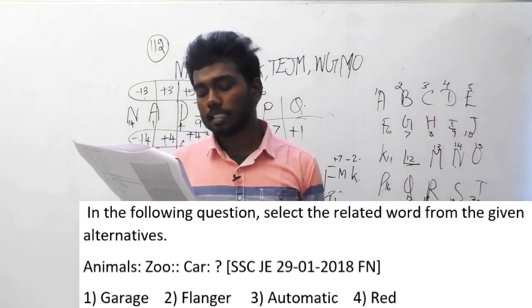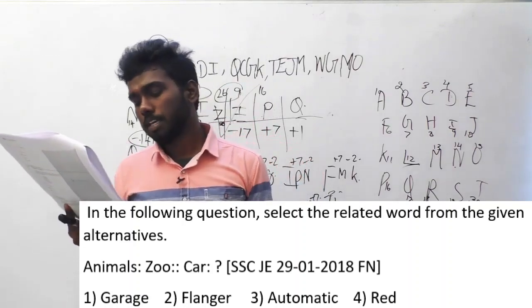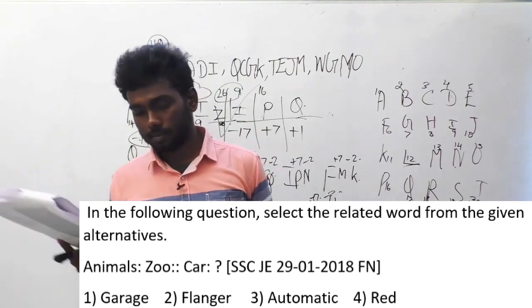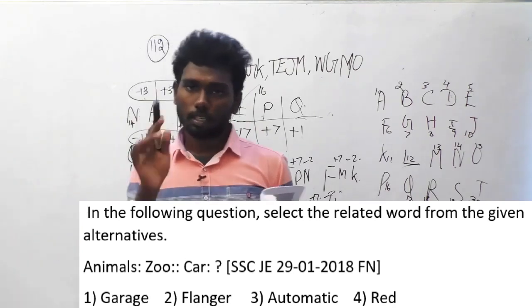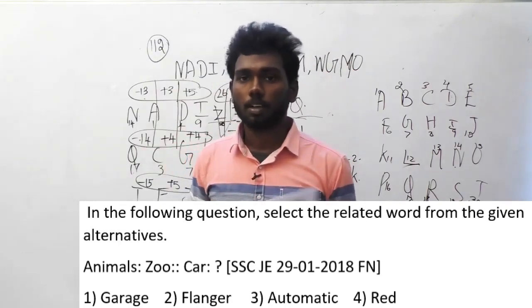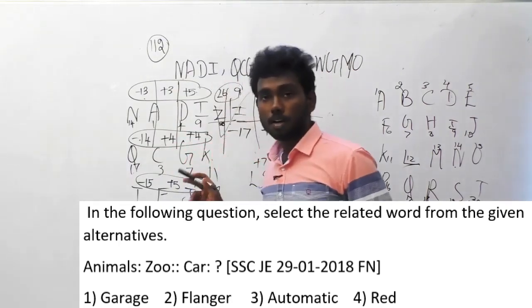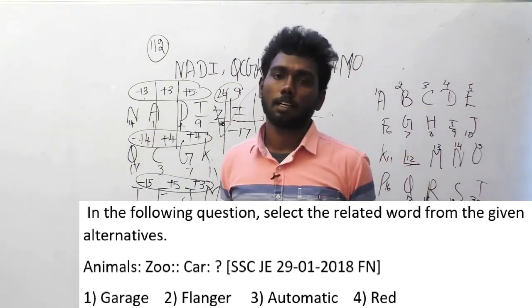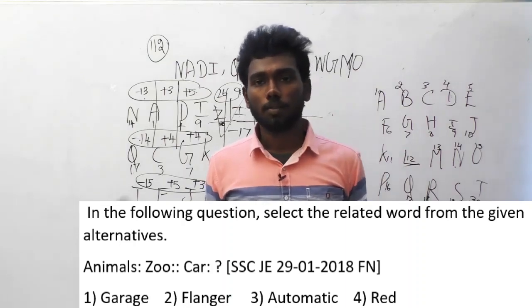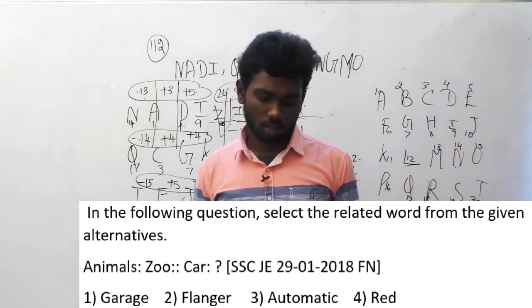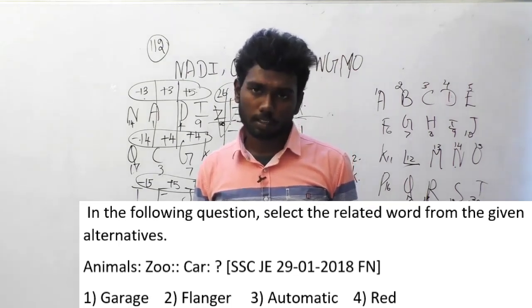Option A garage, option B flanger, option C automatic, and option D red. I think you can easily figure out this analogy question. It is given that animal is to zoo. Where will animals be? Animals will be in a zoo. Then where will a car be? A car will be in a flanger? No. A car will be in an automatic? No.